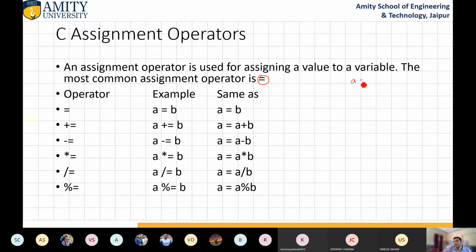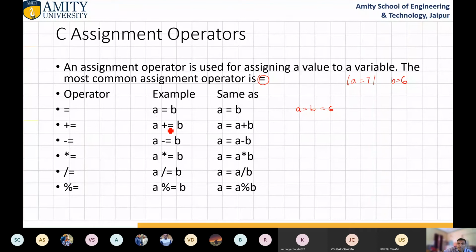Suppose the value of a is 7 and b is 6. It simply means that regardless of whatever the value of a was, a equals to b means a equals to 6.